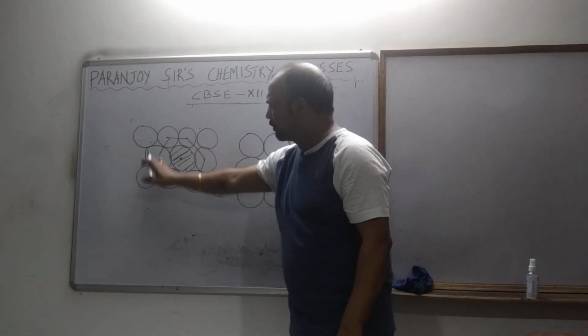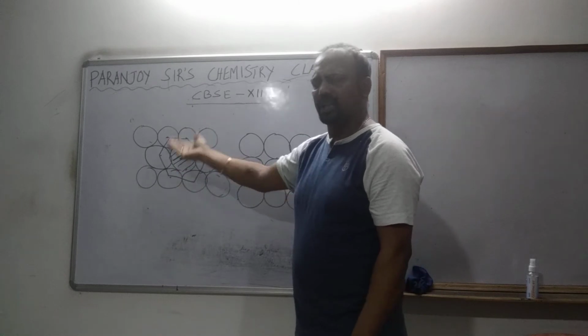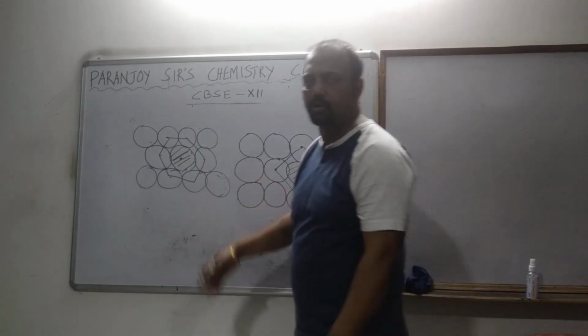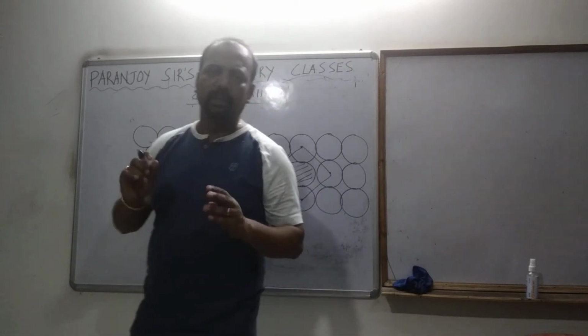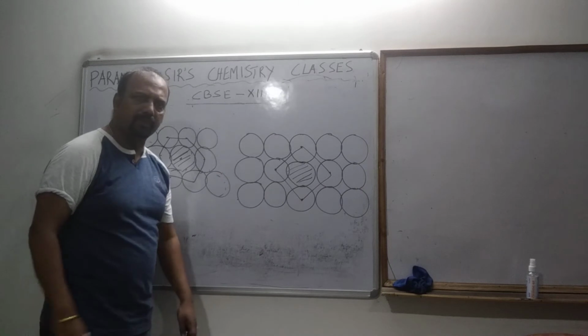What is the packing percentage over here? We can very easily calculate it geometrically. No need, just by seeing we can see that hexagonal close packing is more closely packed than the square close packing. Now, when we are packing it two-dimensionally, first we must understand two-dimensionally.